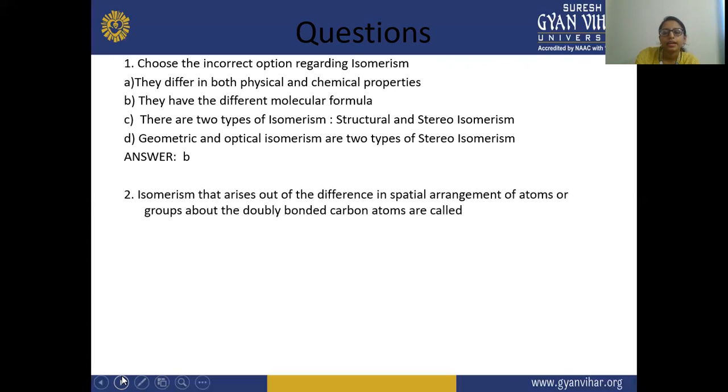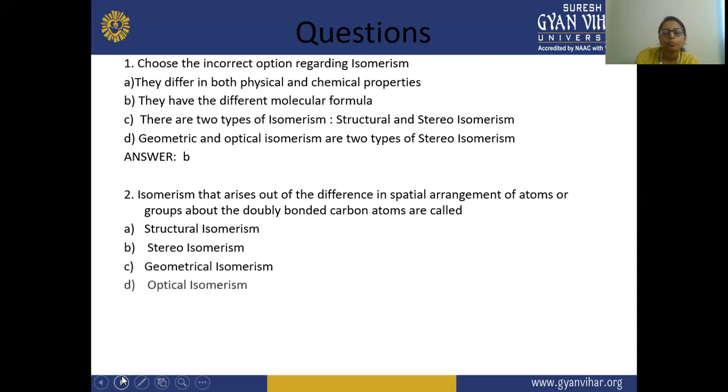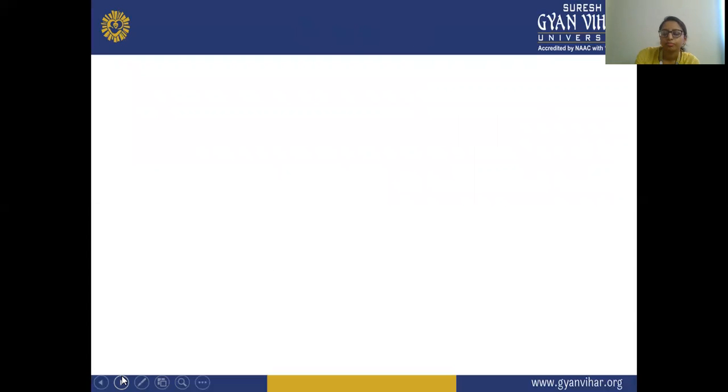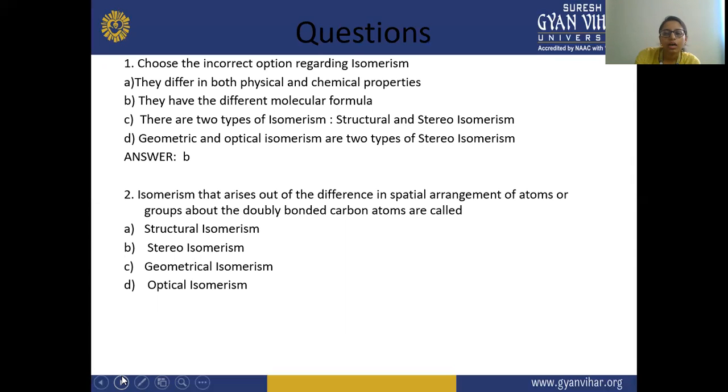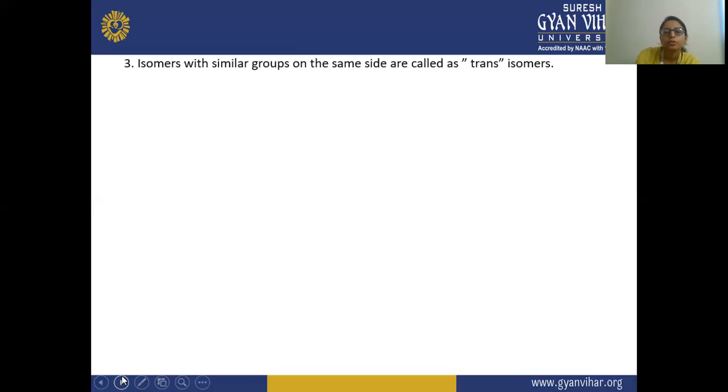Next, isomers that arise out of the difference in spatial arrangement of atoms or groups around the doubly bonded carbon atoms are called: structural isomers, stereoisomers, geometrical isomers, or optical isomers. The answer is geometrical isomers. The difference in spatial arrangement of atoms or groups is called stereoisomerism.